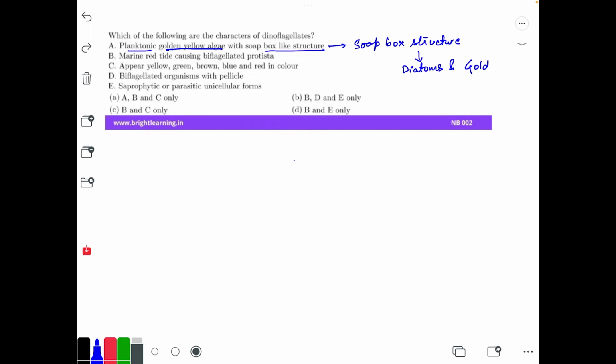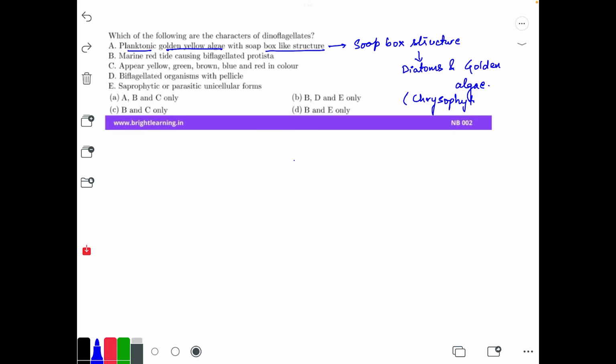Now, the first option says that the dinoflagellates are the planktonic golden yellow algae with soap box like structure. The important thing to note is that it is having a soap box like structure.